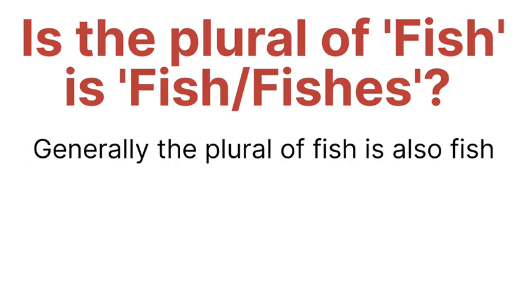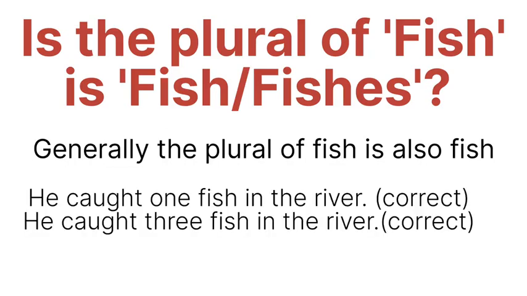Generally, the plural form of fish is also fish. It does not need to add s or es to make it plural. For example, he caught one fish in the river is a correct sentence. Similarly, he caught three fish in the river is also a correct sentence. It means that there is no need to add s or es when we are mentioning more than one fish.